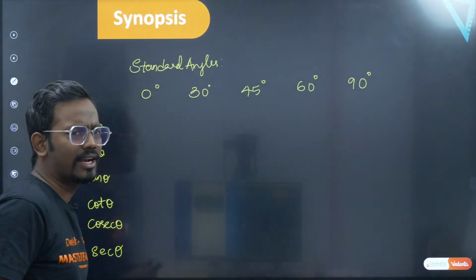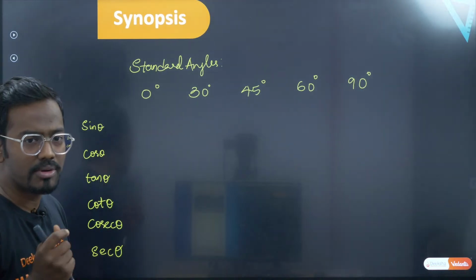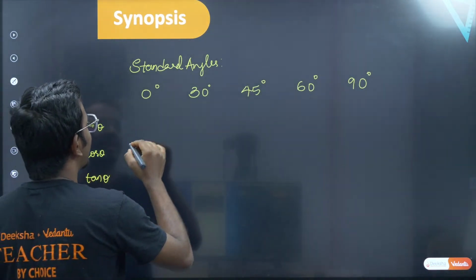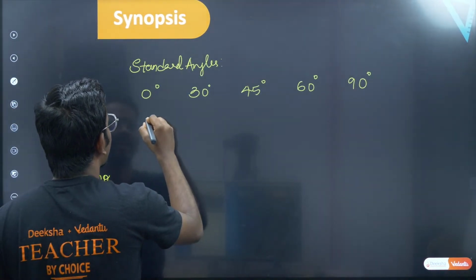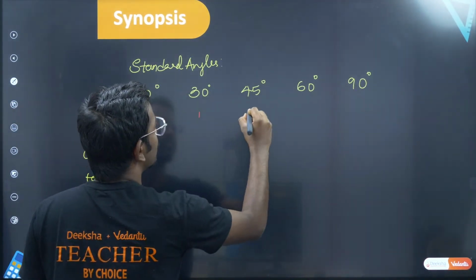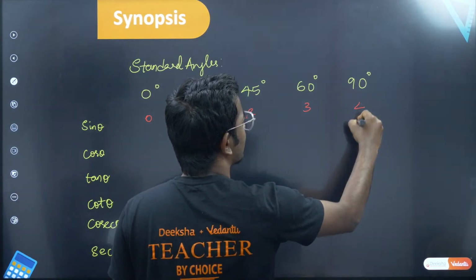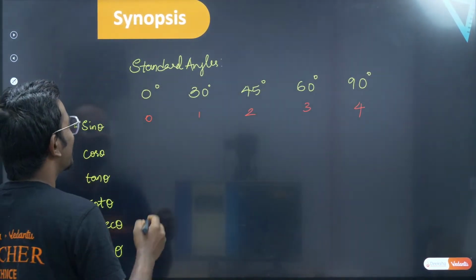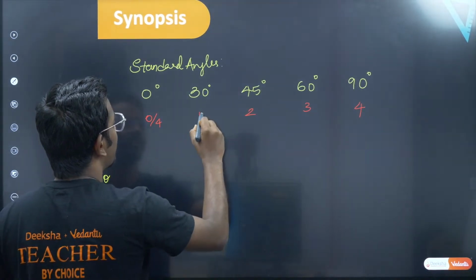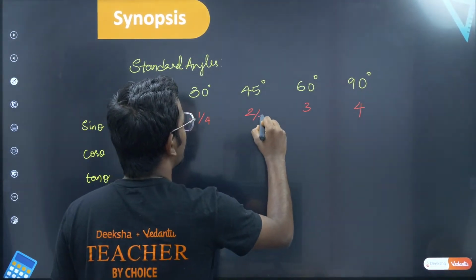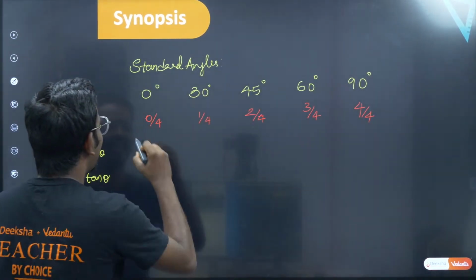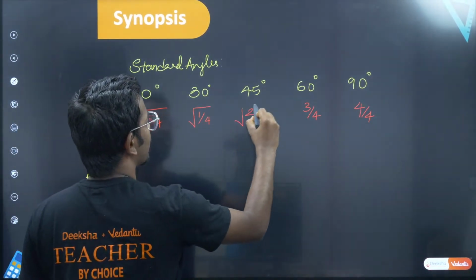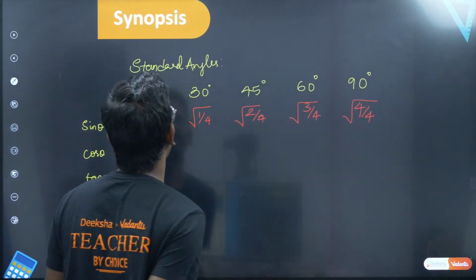So sin 0, how do you write? See, I'll teach you a very simple technique to remember these things. So for sin theta, you'll start writing, I'll take a different color so that you will understand it better. So I start taking 0, 1, 2, 3, 4. So now you divide it by 4. 0 by 4, 1 by 4, 2 by 4, 3 by 4 and 4 by 4. Then take a root for everything.